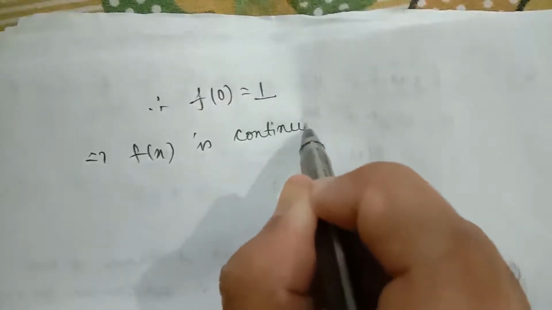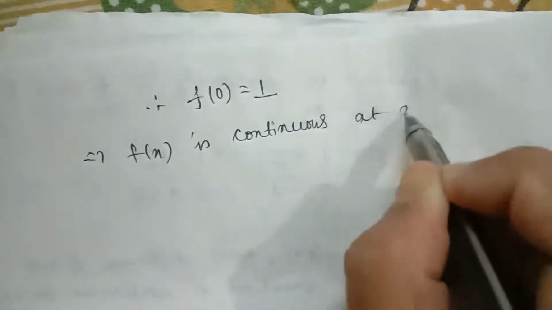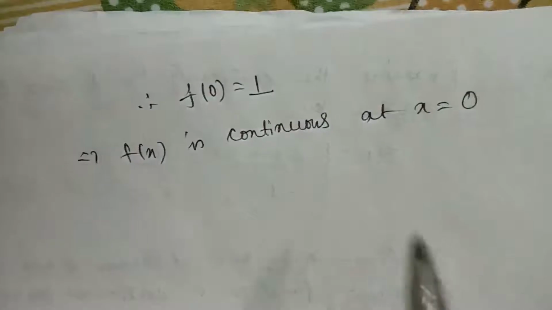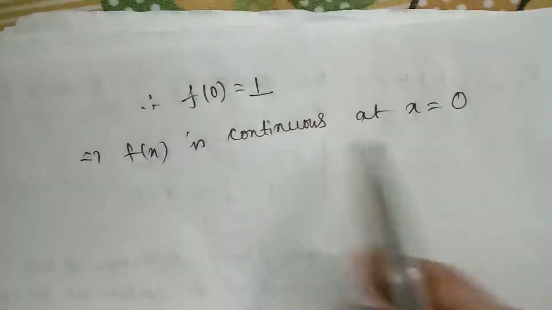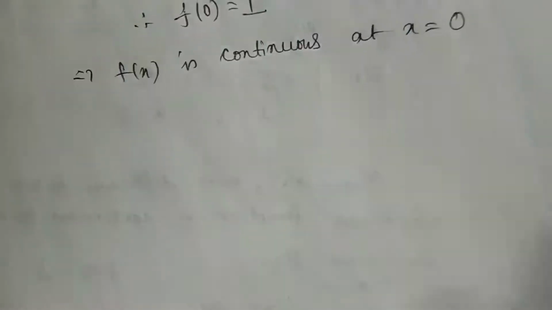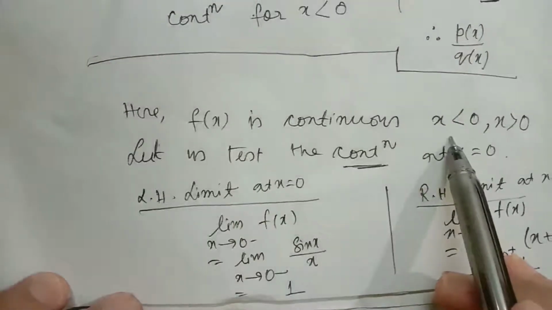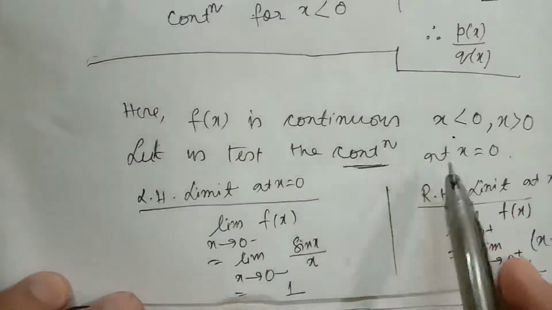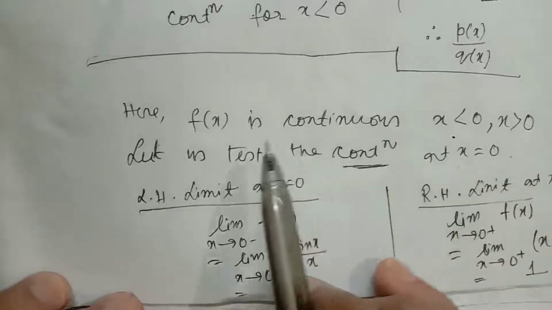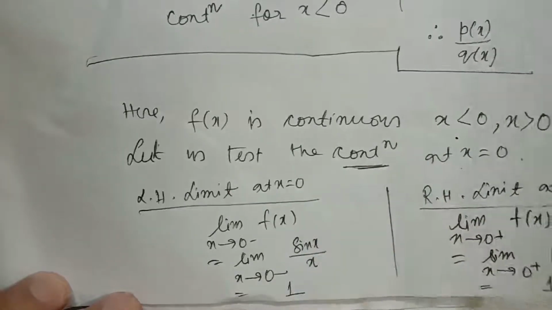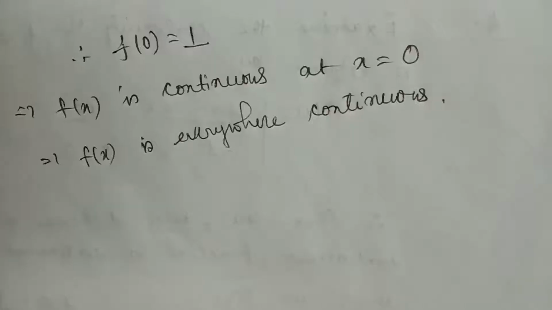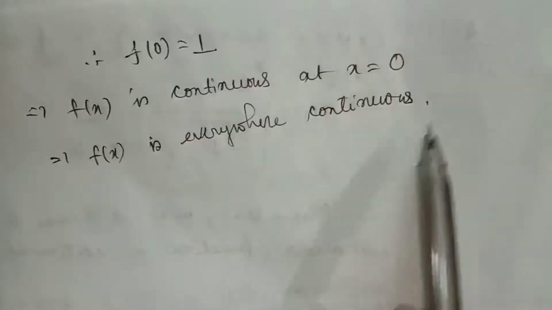continuous at x equal to 0, because left hand limit, right hand limit and functional value are equal. So f(x), you can see, is continuous for x more than 0, x less than 0, and it is also continuous at x equal to 0. So f(x) is everywhere continuous. This will be our conclusion. So f(x) is everywhere continuous.